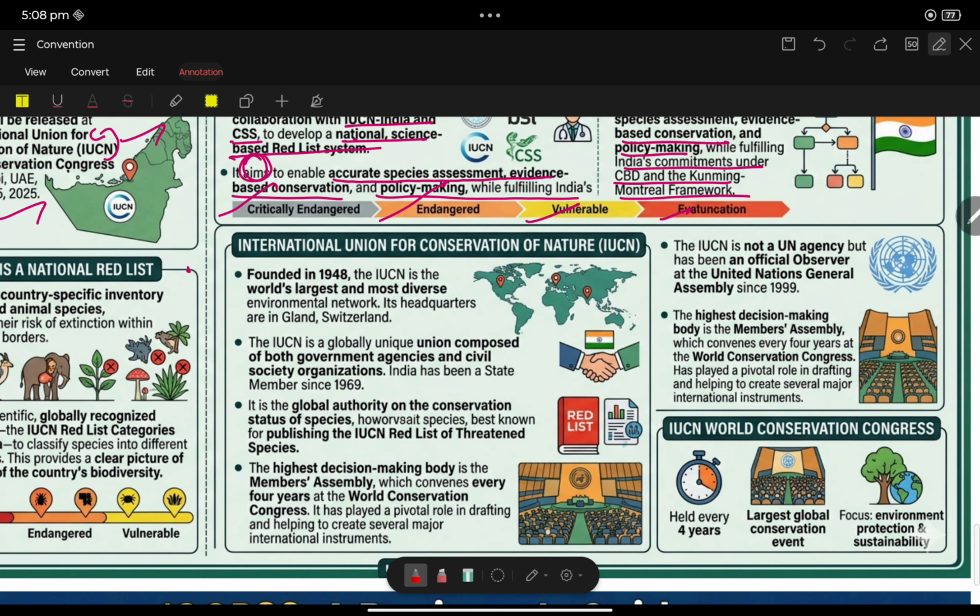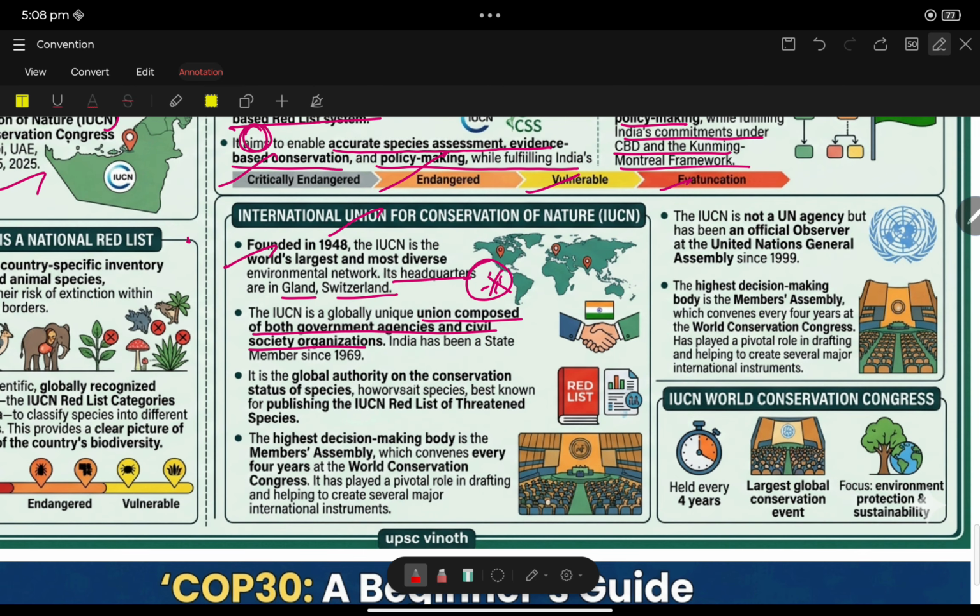Then this is very important. IUCN. What is IUCN? Everyone knows. You know what IUCN is? Founded in 1948, IUCN is the world's largest and most diverse environmental organization. It is one of the oldest organizations, and its headquarters is at Gland, Switzerland. The IUCN is globally unique, composed of both government agencies and civil societies. India has been a state member since 1969.